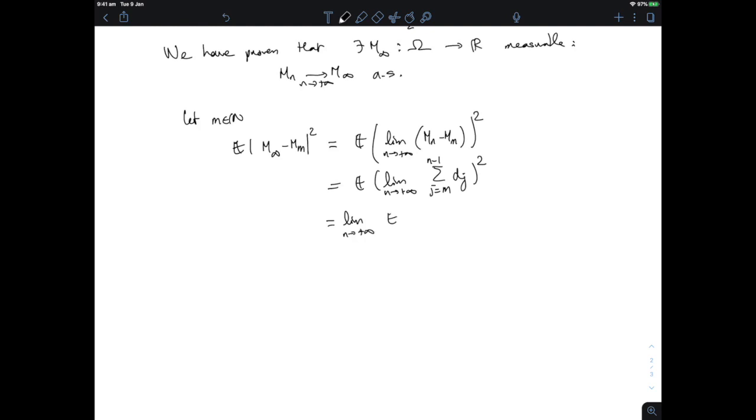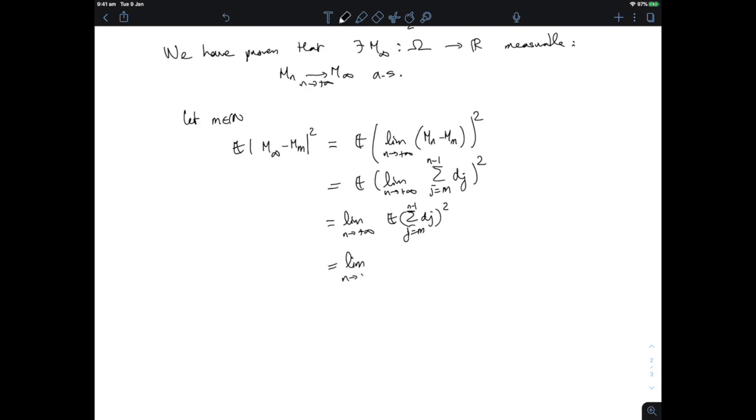So this is controlled by the expectation of the sum of the dj squared, j equals m to n minus 1. And now I'm using the orthogonality again. The expectation of the sum squared is really the expectation of the sum of the squares, because all of the cross terms are 0.